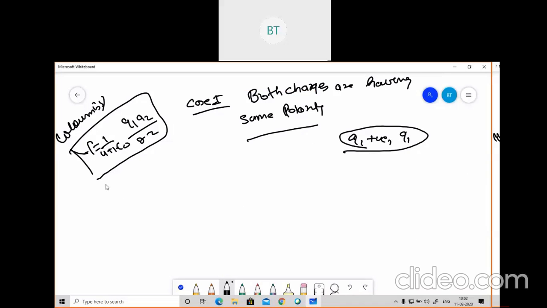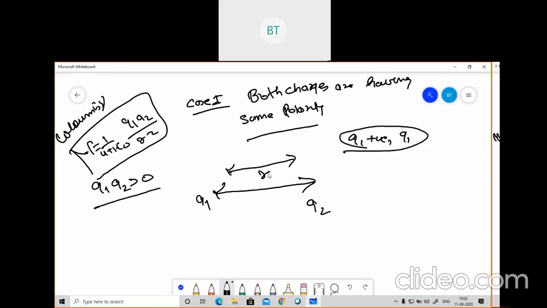So I will write Q1 Q2 greater than 0. Suppose this is Q1 and this is Q2, separated by a distance R. If both are greater than 0, the force acting on Q1 will be in the opposite direction, and the force acting on Q2 will be in the opposite direction. So Q1 is repulsive to Q2.